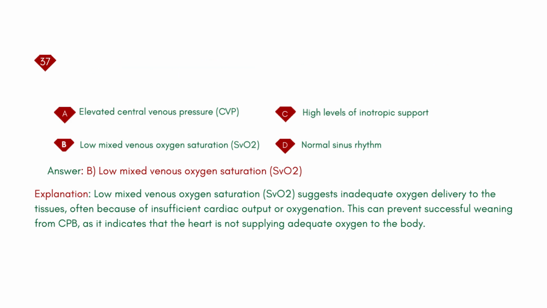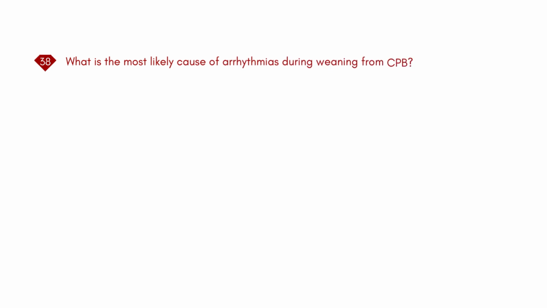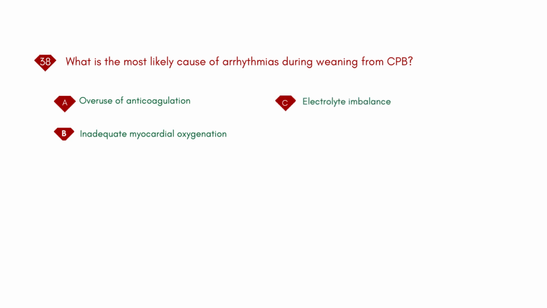What is the most likely cause of arrhythmias during weaning from CPB? A. Overuse of anticoagulation. B. Inadequate myocardial oxygenation. C. Electrolyte imbalance. D. Excessive fluid infusion.